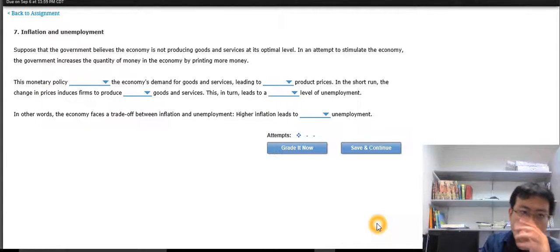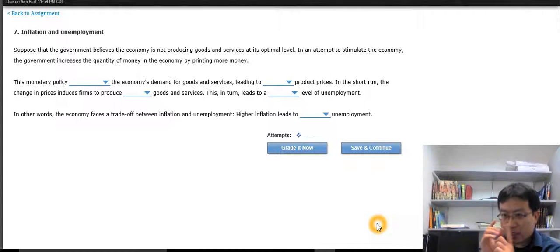Now, suppose the question says, suppose the government believes the economy is not producing goods and services at an optimum level. If the economy is producing below what we want it to be, that means some resources are left unused, especially labor. So any time the economy is producing below the optimum level, we have unemployment. That means people are not working. So, in an attempt to stimulate the economy, the government can increase the quantity of money. Let's see how this really works.